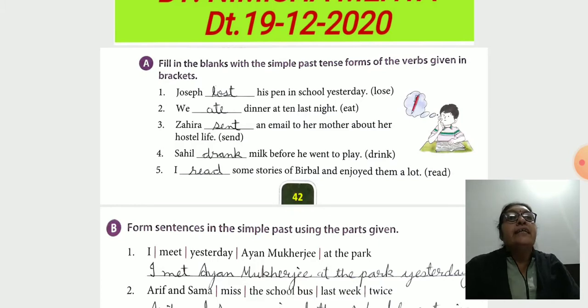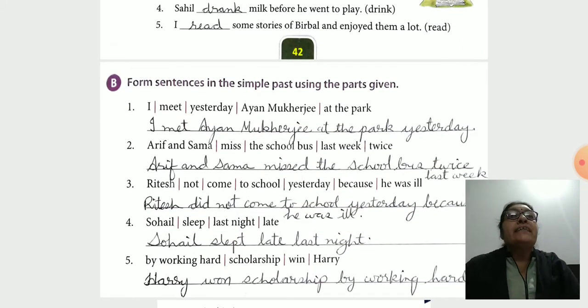We ate dinner: eat, ate. Zaira sent: sent is the past tense form of the verb send. Sahil drank, I read. Read, read, read. Okay? Form sentences in the simple past using the words given. Here different parts are given, and we have to form a sentence. So in the exam you have to write this sentence correctly.